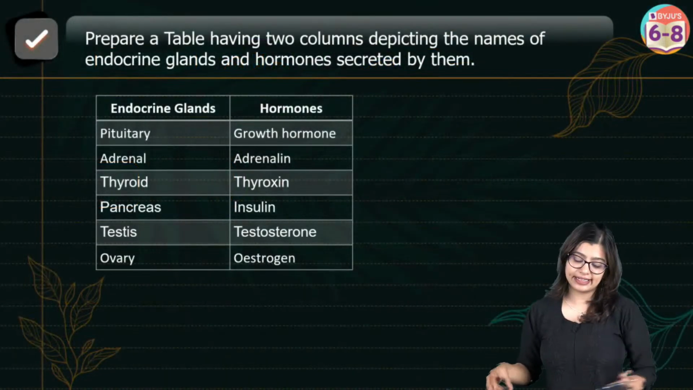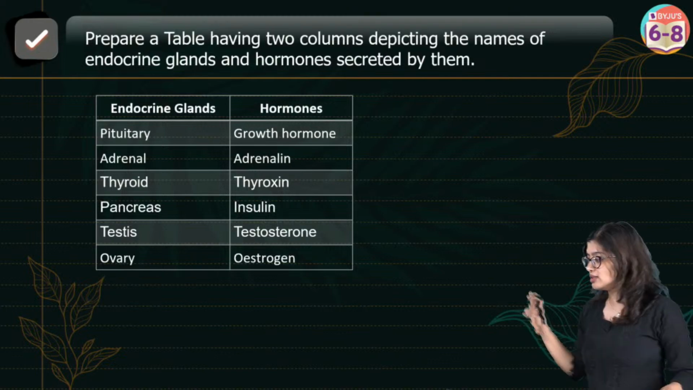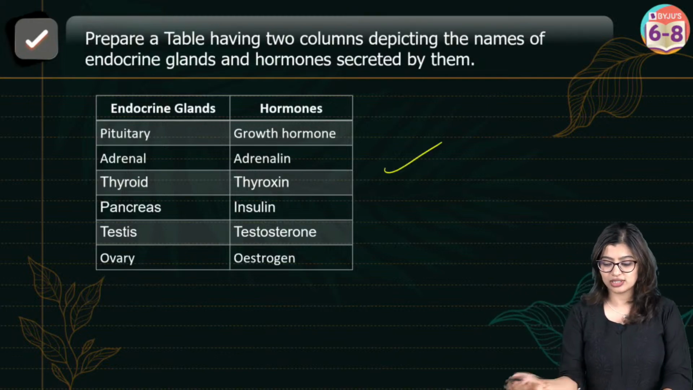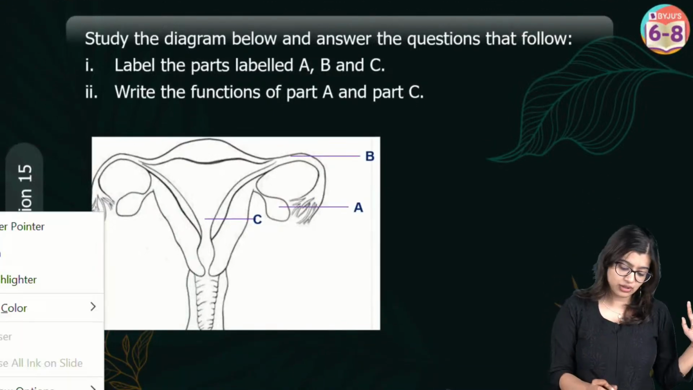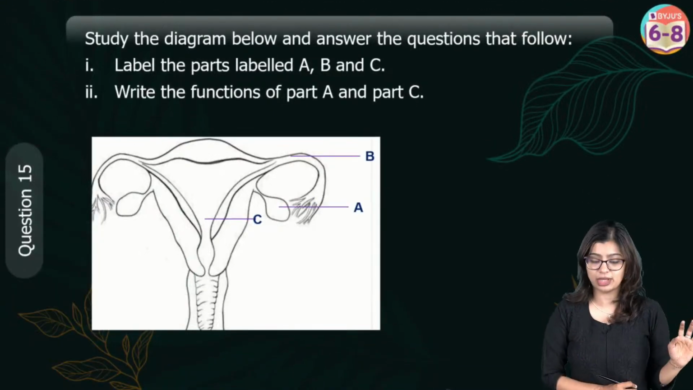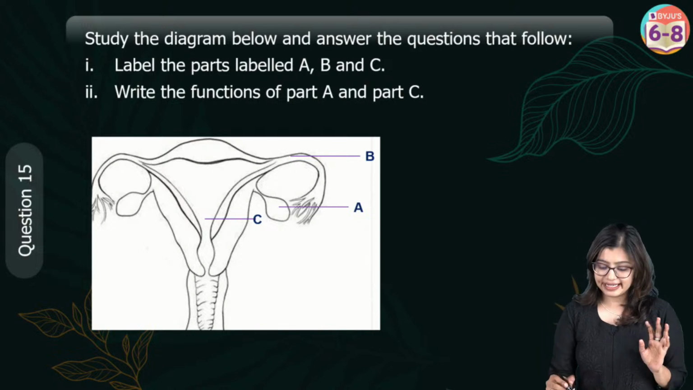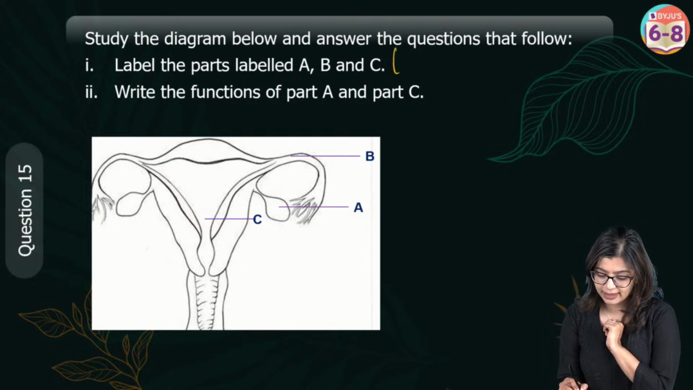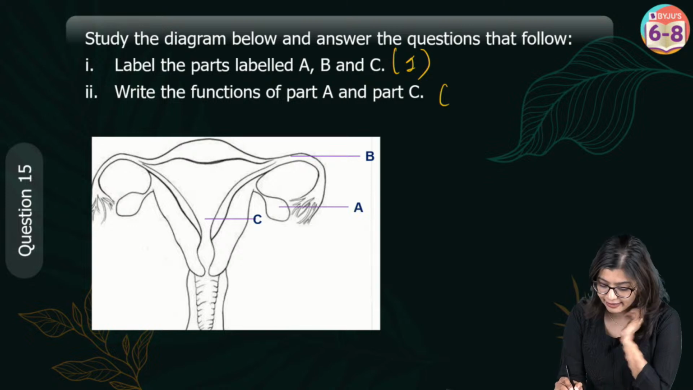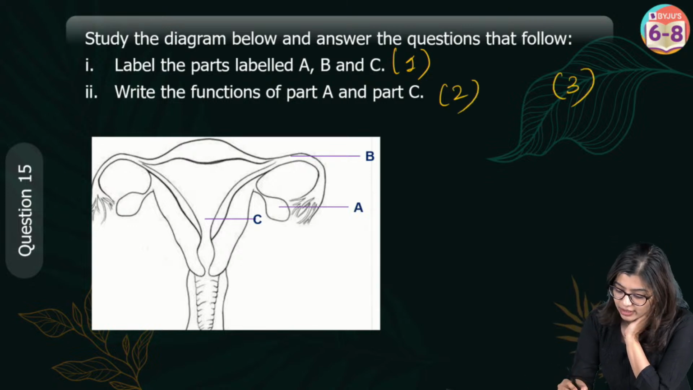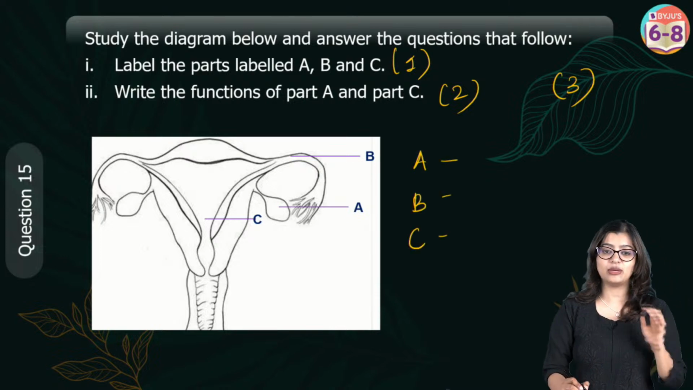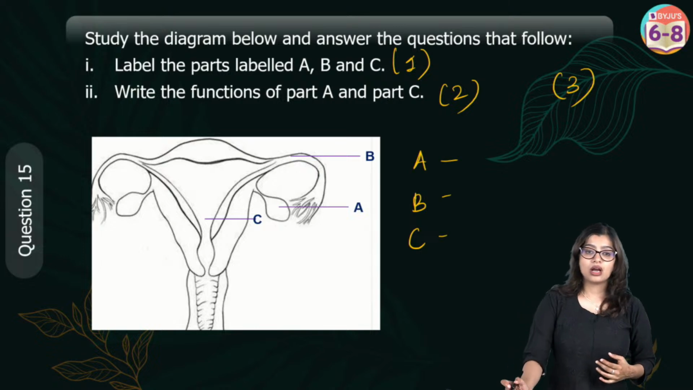Cool. I have taken all of your doubts. When you're writing the answer, you just need to make a table for the same. Now, this is a very easy question. This is going to be a 3-mark diagram-based question where you need to tell me what A, B and C are. So very quickly, can you tell me what A, B and C are?